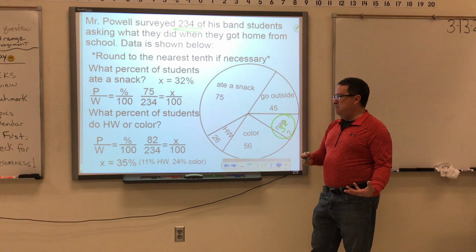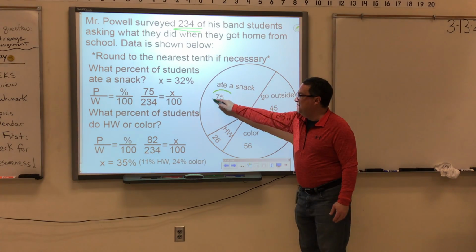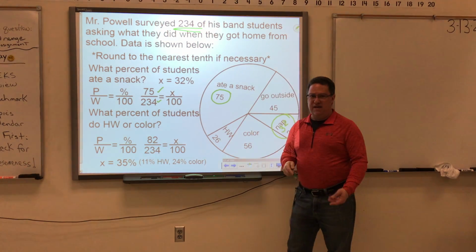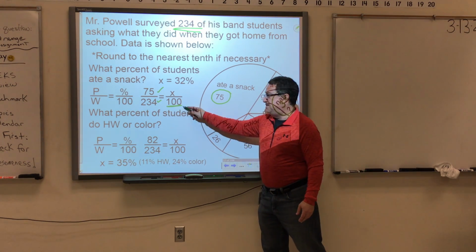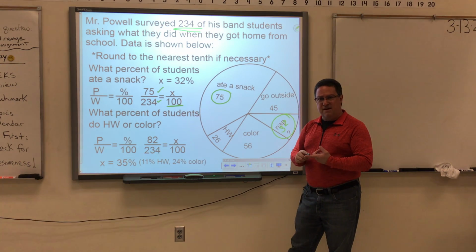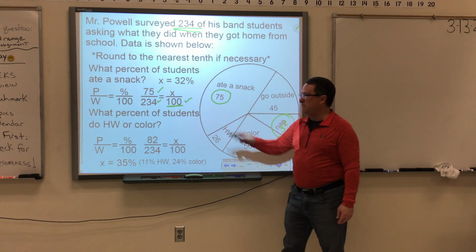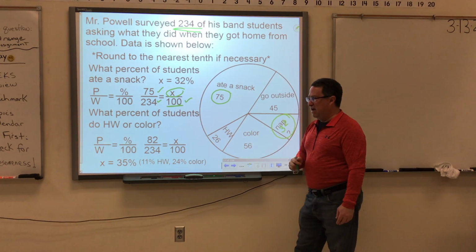What percentage of students ate a snack? If I'm looking at a percentage of students that ate a snack, I have to put the snack kids over the total number of kids. That's part to whole. And then I'm looking for a percentage, and remember when we're doing percent proportions, the 100 always goes in the bottom right-hand corner. I solve for x. Cross multiply and divide.